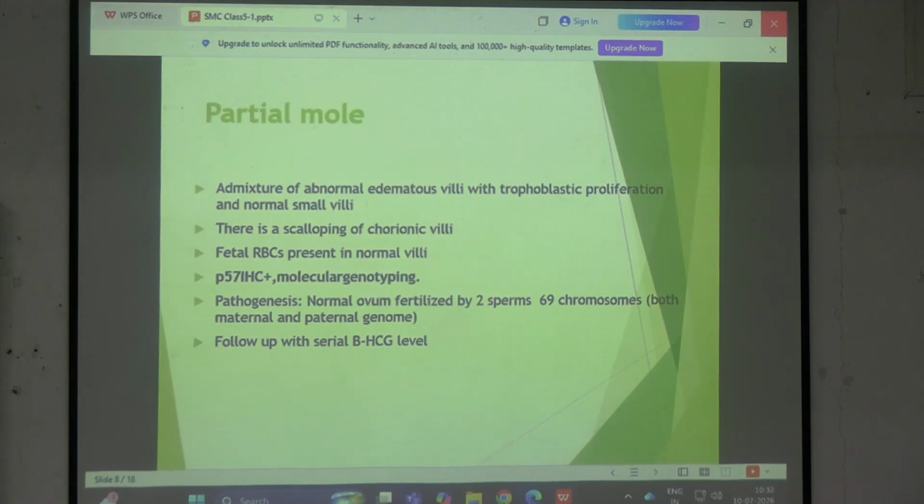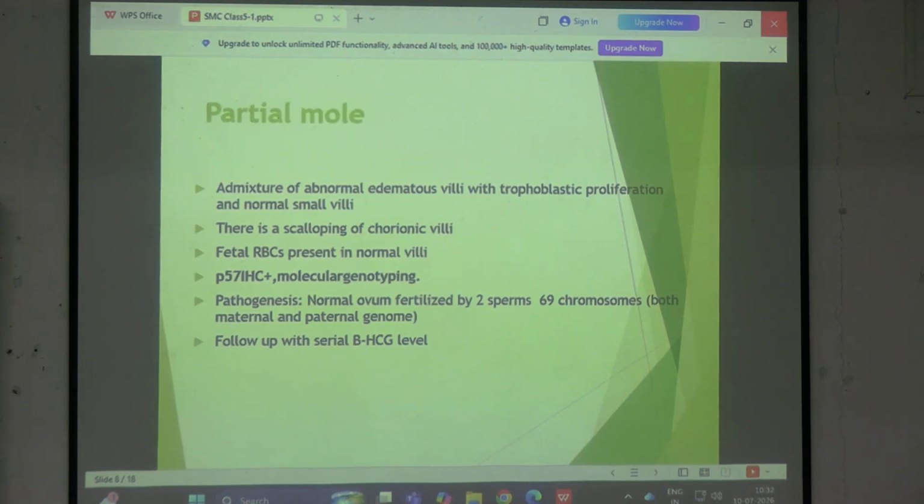In case of complete mole, again it is 46, but what happens is there is fertilization of one ovum which is empty. So a complete empty ovum with either two sperms or one sperm, মানে one empty ovum plus one sperm, but then that gives rise to duplication, and ultimately you are again getting 46.